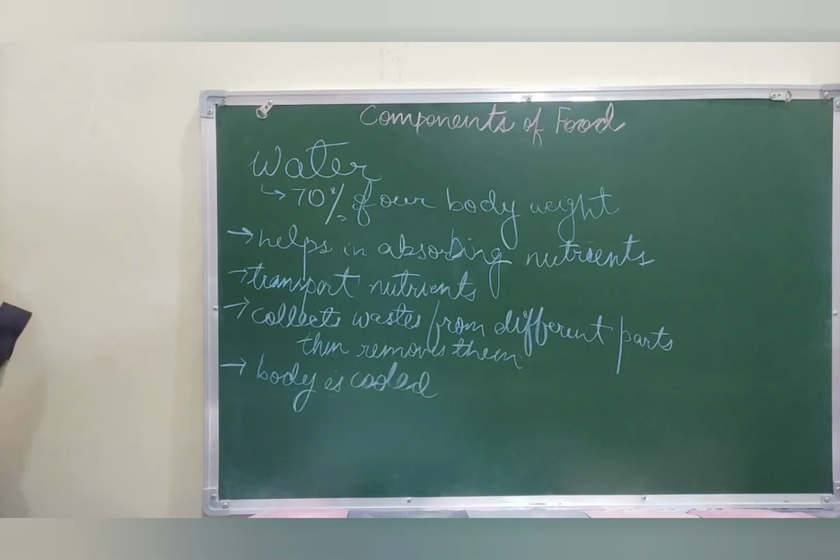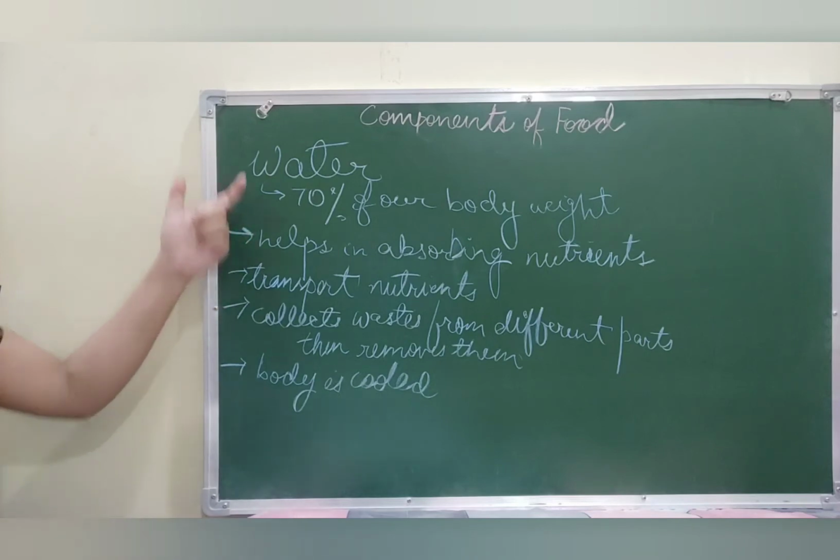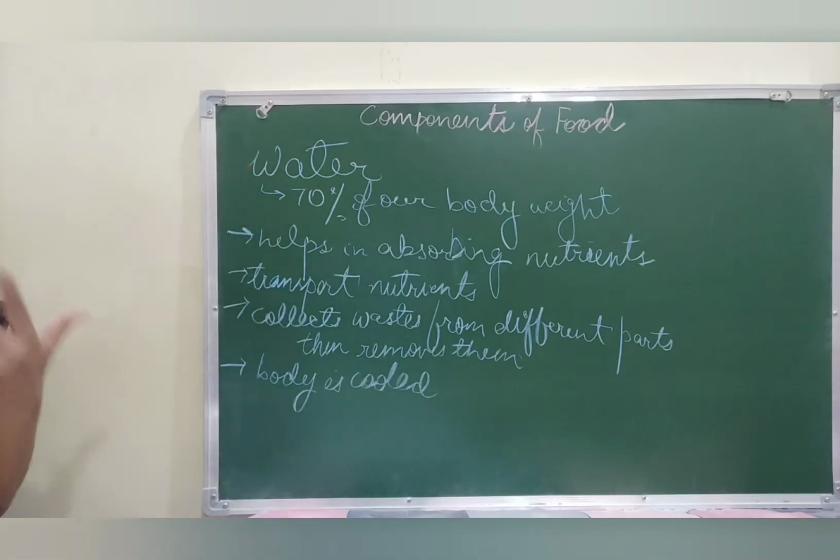Water is extremely essential for the life processes to take place. Let us discuss the vital role that water plays in our body system. First and foremost, it helps our body absorb nutrients. It is very, very important to absorb the nutrients from the food, and it is done with the help of water. So water helps in absorption of nutrients from food.